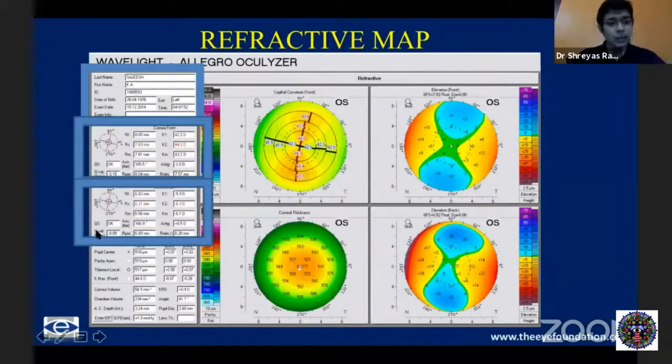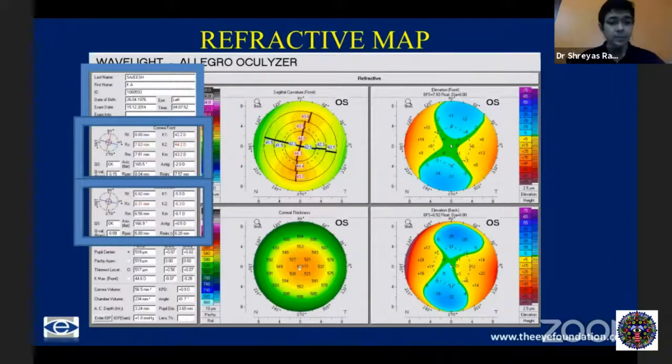You also have something called the Q value. I'll not go into too much detail about the Q value, but it is basically the extent of asphericity. Basically, the cornea, as we discussed, is prolate. That is, it is aspheric. It is not a perfect sphere. So it is the extent of deviation from being a perfect sphere, a very simplistic way of defining what asphericity is, and that change from the center to the periphery is what is being measured as the Q value. It's important in certain topographic guided treatments. Generally, the Q value is between 0 and -1, and the majority of Q values are usually between -0.2 to -0.3.